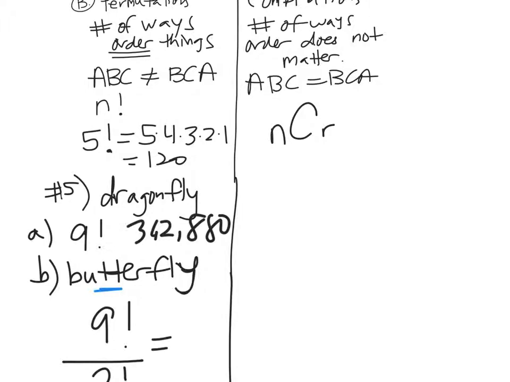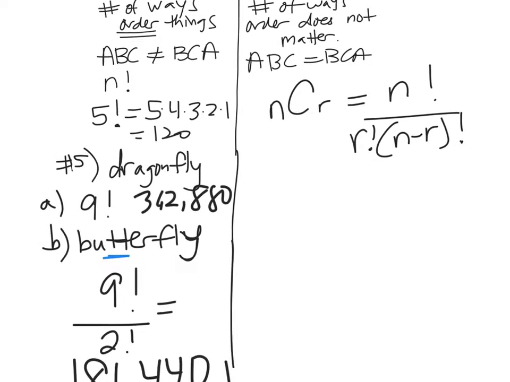But in this case, nCr is n factorial divided by n minus r factorial, the same exact formula, but then we're also going to divide out r factorial. We're dividing out all of our repeats, because like I said, the group ABC is the same group as BCA.